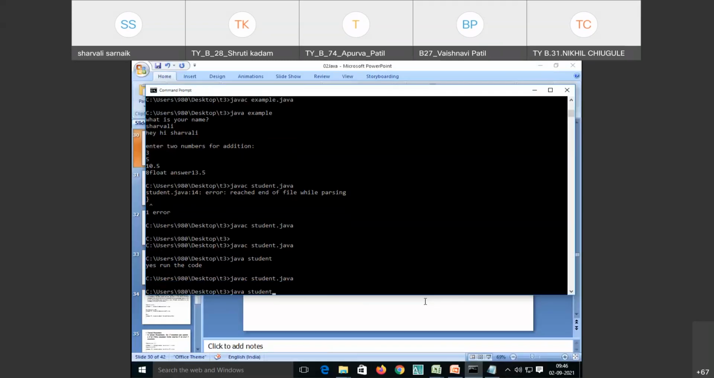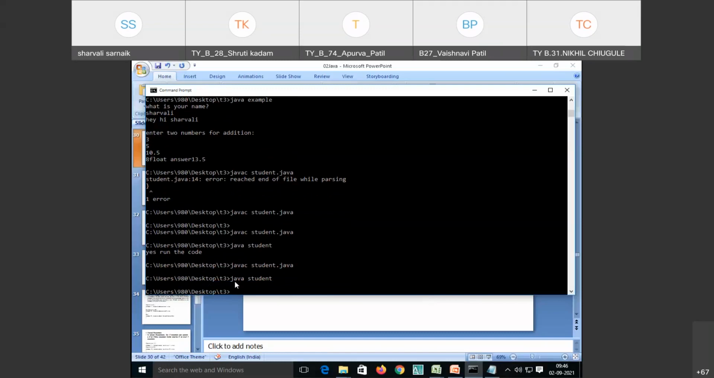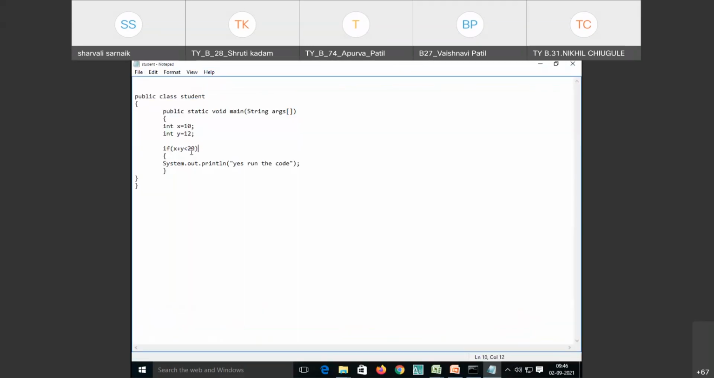Compiling this code. See, I'm not getting any output. I have run the code, but I am not getting any output. Why am I not getting any output? Because the condition is giving the answer as false. So only if it is true will my statement execute. So this is the example of a simple if statement. Now next we will see the if else statement.